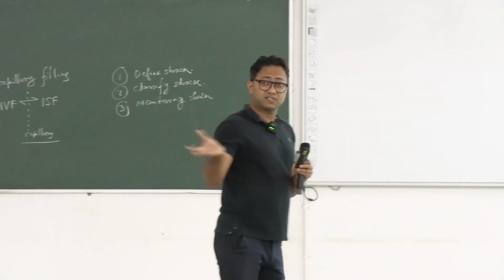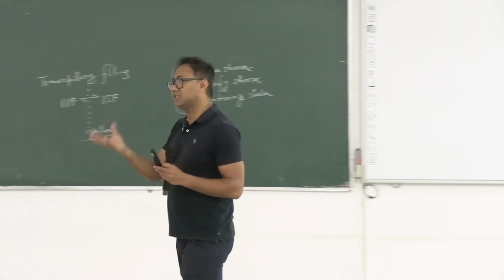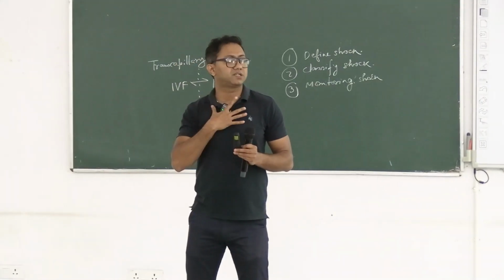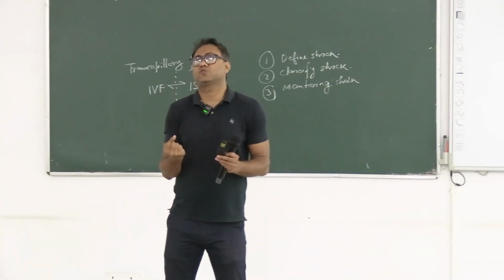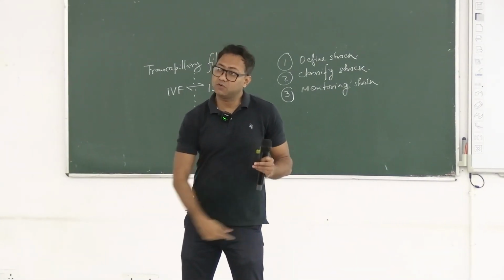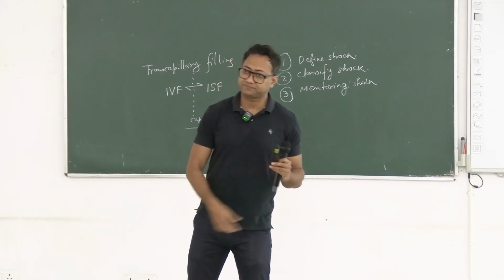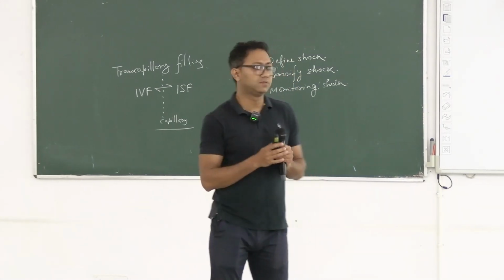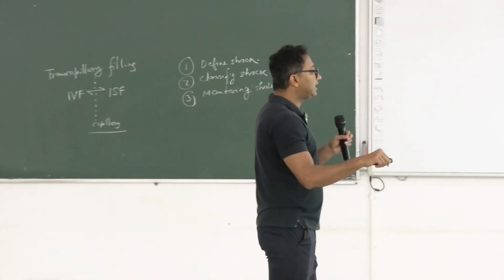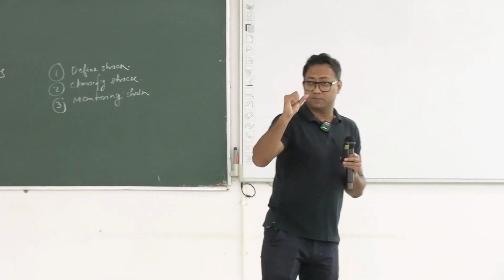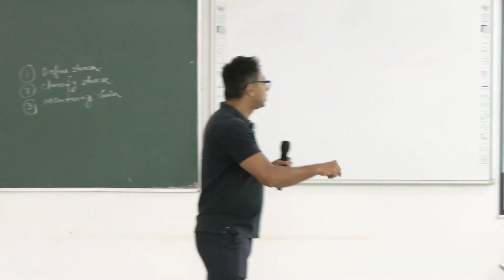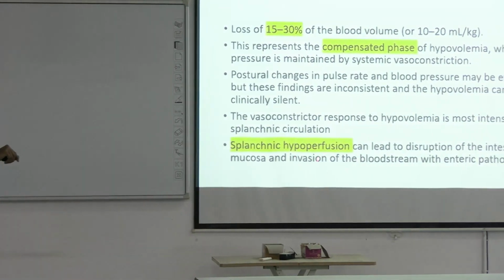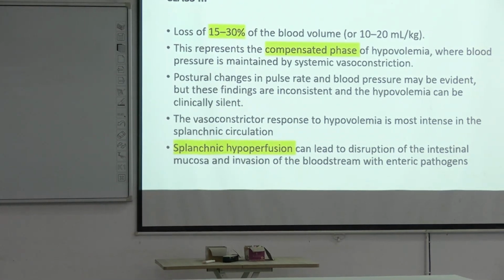Okay, and remember this is also true that throughout the body vasoconstriction is not uniform. যে বডির সমস্ত সার্কুলেশনে, ব্রেনের সার্কুলেশনে, লাংসের সার্কুলেশনে, কিডনি সার্কুলেশনে সব জায়গায় যে ইকুয়াল ভ্যাসোকনস্ট্রিকশন হলো তা না। ভ্যাসোকনস্ট্রিকশন ইজ অ্যারাউন্ড দিস স্প্ল্যাঙ্কনিক সার্কুলেশন, ওকে, GI tract, renal, okay, around the splanchnic circulation vasoconstriction is maximum. So what can be the consequence? Splanchnic hypoperfusion, as there is narrowing of the blood vessels in the splanchnic circulation. So splanchnic hypoperfusion can lead to disruption of the intestinal mucosa and invasion of the bloodstream with enteric pathogen.